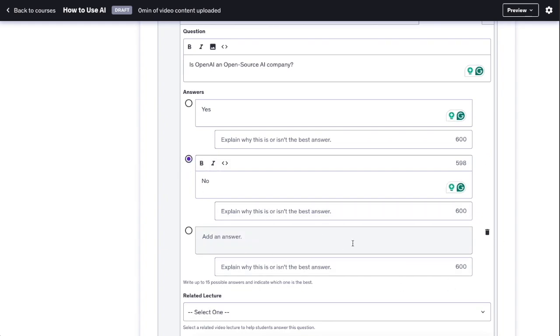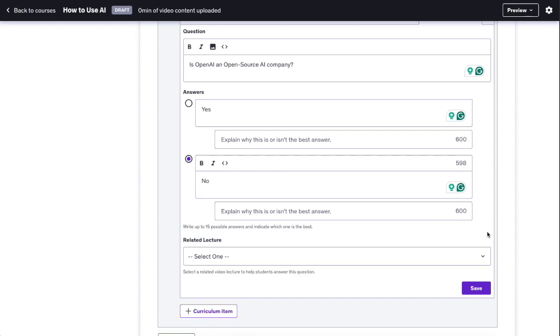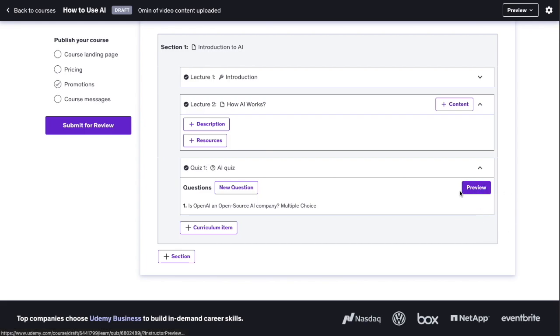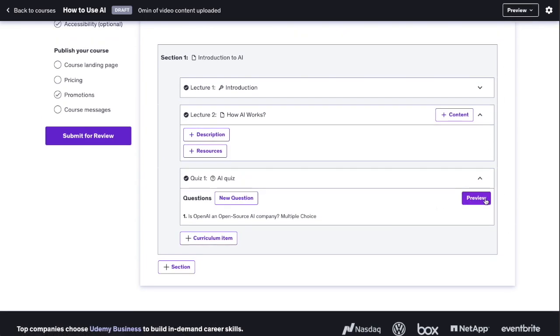And now we don't need this third question, so let's just delete it. And then we can also explain why this is the right answer. So let's do something like this. So here I have written, despite the name OpenAI, the AI is very much closed and not open source as one might imagine. And we can click on save. And then we can also do a preview right over here, so we don't have to preview this entire course. So let's click on this one.